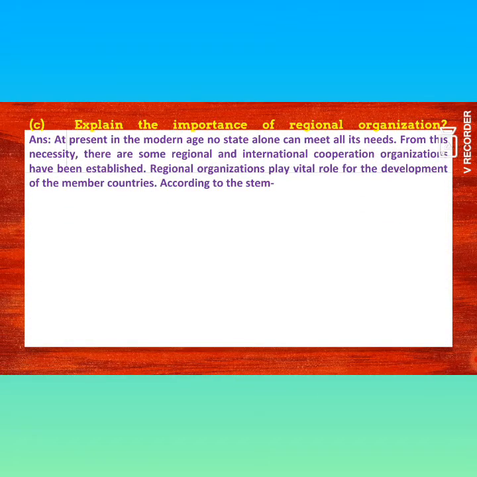Explain the importance of regional organization. Answer. At present, in the modern age, no state alone can meet all its needs. From this necessity, some regional and international cooperation organizations have been established. Regional organizations play a vital role for the development of the member countries.